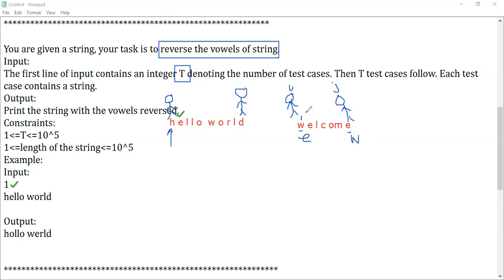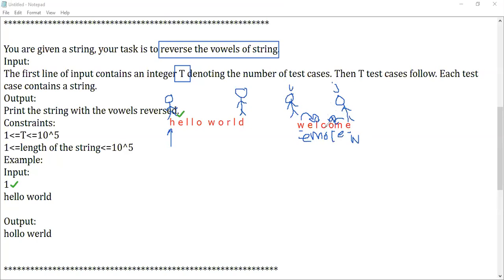Again, this person jumps from here to the next position, and in the same way, the other person comes in a backward direction. One person goes backward and one person goes forward. Now E and M will be swapped. So M comes here and E goes here. Again this person jumps to the next position, and the same way the other one jumps. So O comes here and L goes here.